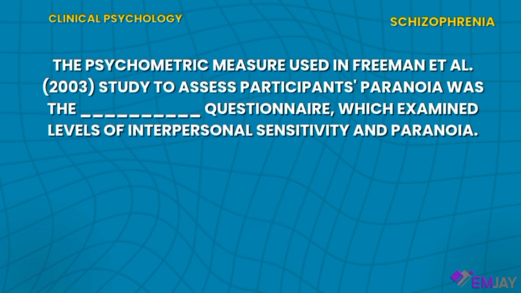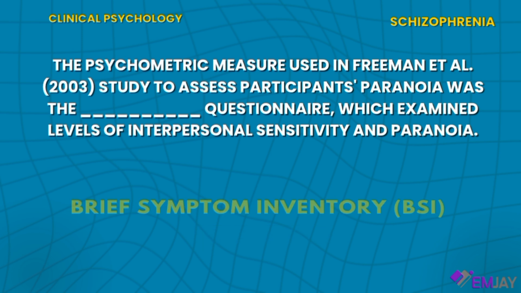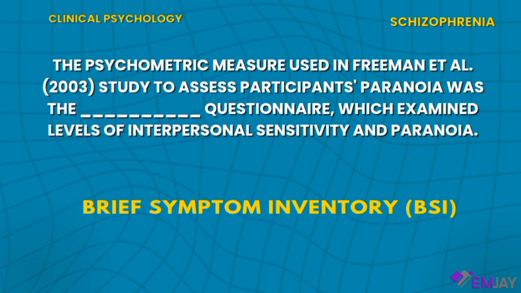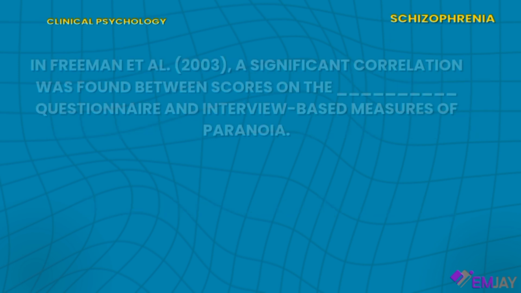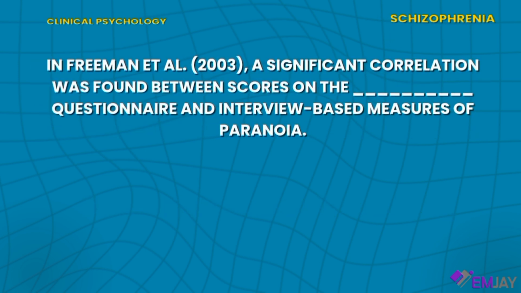Next one. The psychometric measure used in Freeman et al. 2003 study to assess participants' paranoia was the blank questionnaire, which examined levels of interpersonal sensitivity and paranoia. And the answer is Brief Symptom Inventory BSI. Let's move on. In Freeman et al. 2003, a significant correlation was found between scores on the blank questionnaire and interview-based measures of paranoia. And the answer is paranoia.